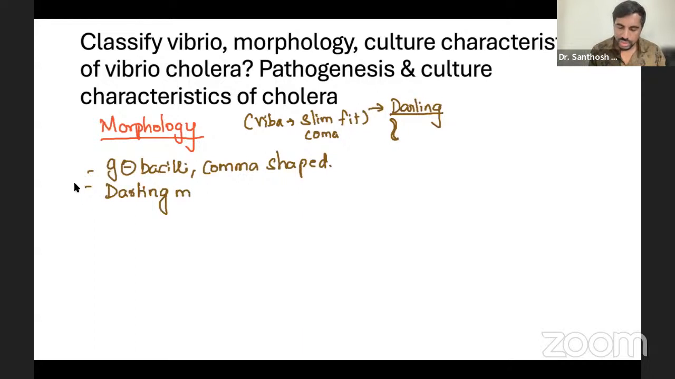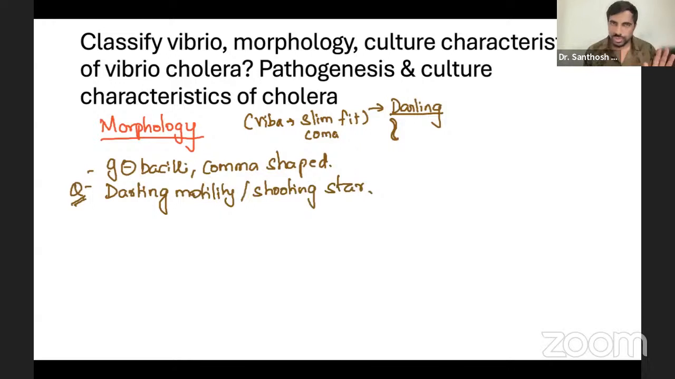One more question repeated many hundred times: they have asked about darting motility. Darting motility, or otherwise it's also called shooting star, right? Shooting star means you can't trace the path of Vibrio cholerae. So gram negative bacilli, comma shaped, and darting motility. These are the two morphological characteristic features. Then now about the culture characteristics.